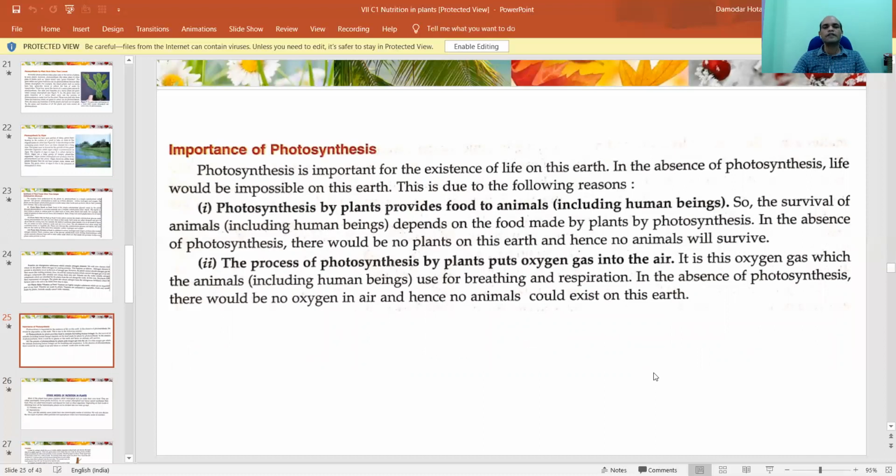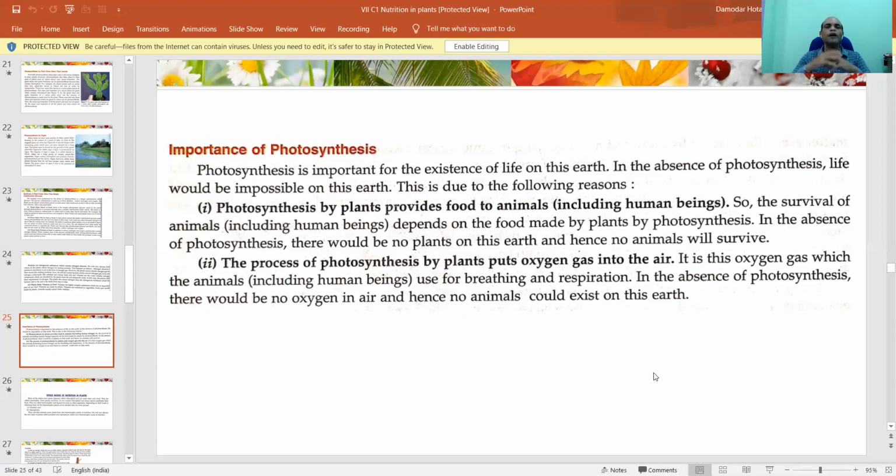Now, why is photosynthesis very important? For two things, photosynthesis is important. Look, first is food, second is oxygen. You see, without food, we may stay for 5 to 10 days, but without oxygen, do you understand? For how much time can you survive? Maybe hardly 10 minutes or 15 minutes. Not possible after that. You can experiment like this, but don't do it for a long period. Without oxygen, we cannot survive at all, right? So photosynthesis is very, very essential.